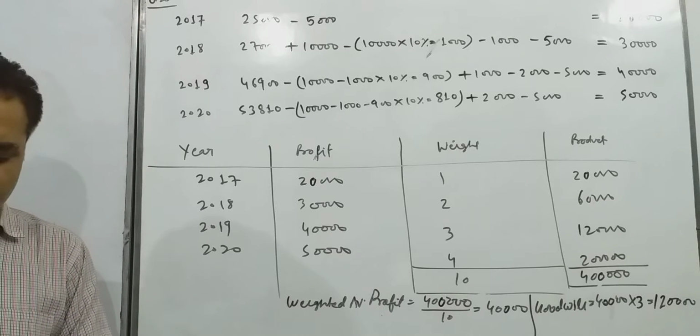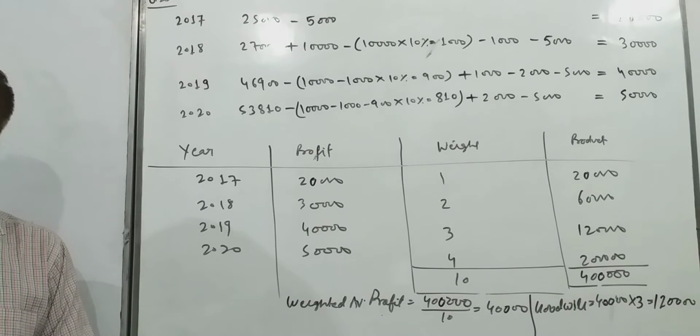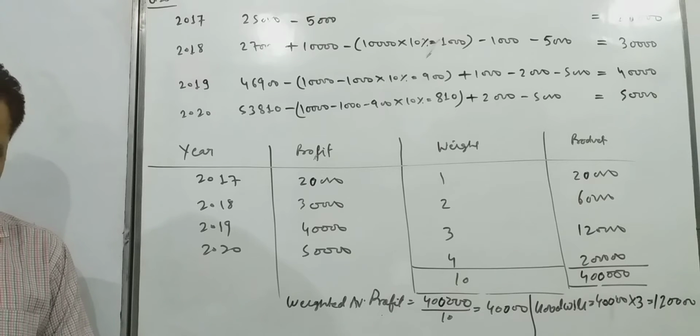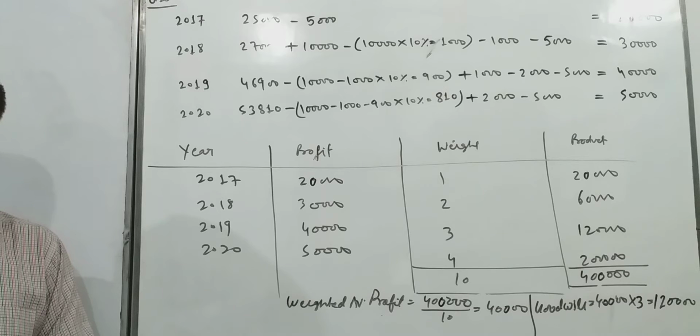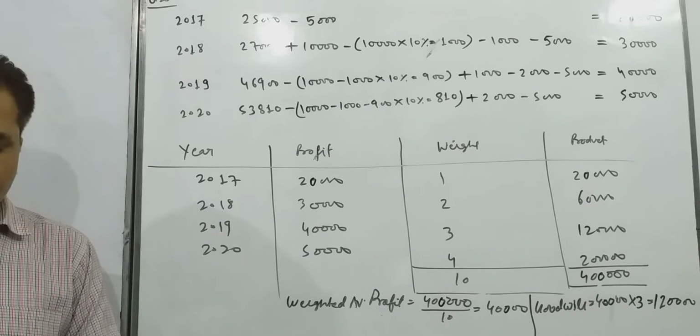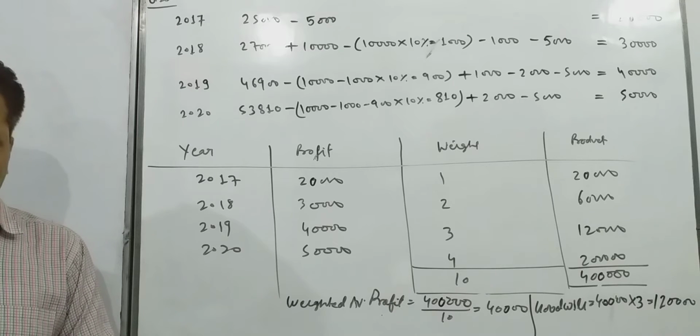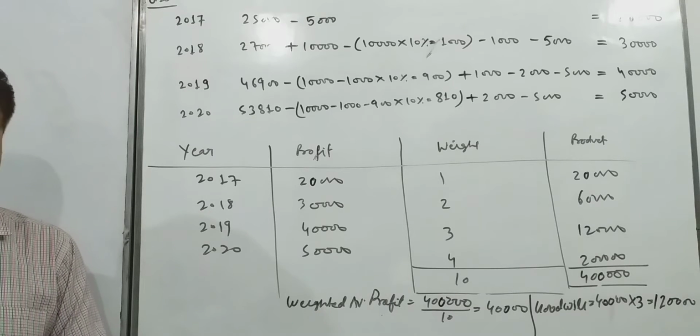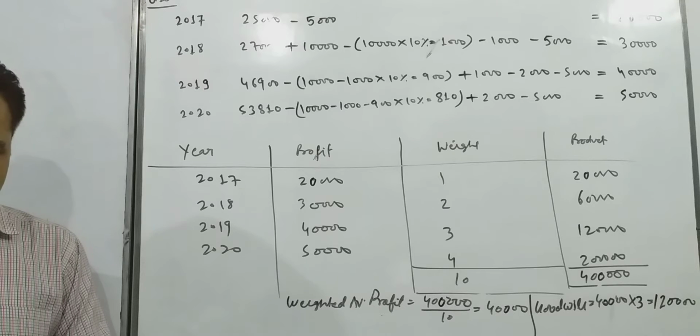Calculate goodwill of the firm on the basis of 3 years purchase of weighted average profit of last 4 years. The profits of last 4 years, financial year ended 31st March 17, 25,000; 18, 27,000; 19, 46,900; and 2020, 53,810. The weights assigned each year 17, 18, 19, 20 are 1, 2, 3, 4. Now some adjustments are given.